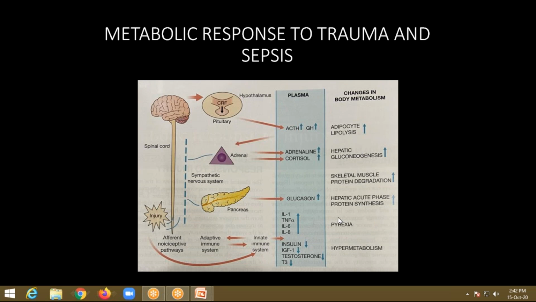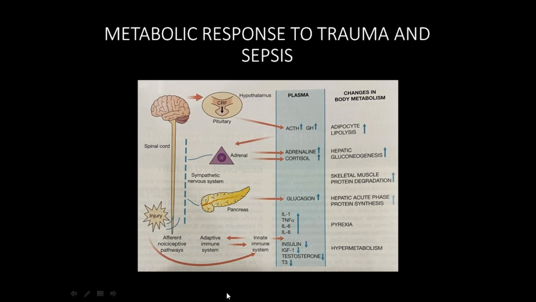The second thing is, in the metabolic response to starvation, there is adaptive ketogenesis, that is formation of ketone bodies. But in the metabolic response to trauma and sepsis, there is no formation of ketone bodies, and there is a state of hypermetabolism. These are the differentiating points between those two.